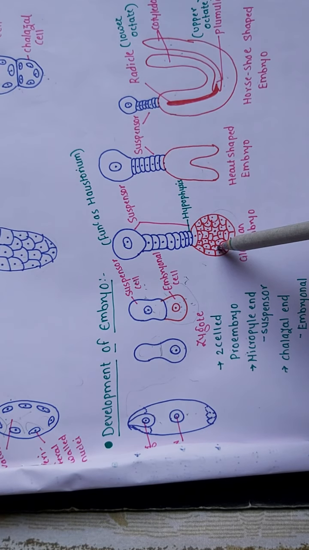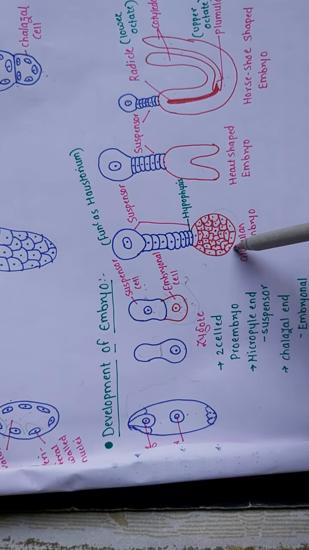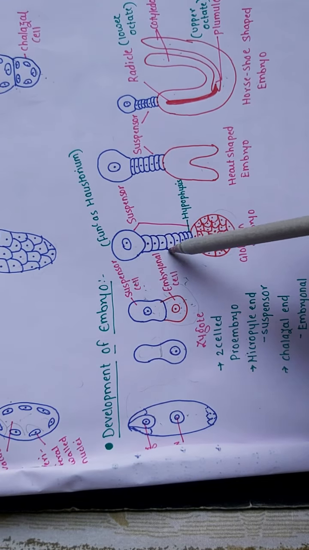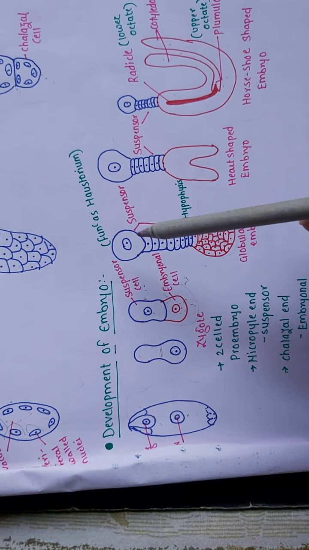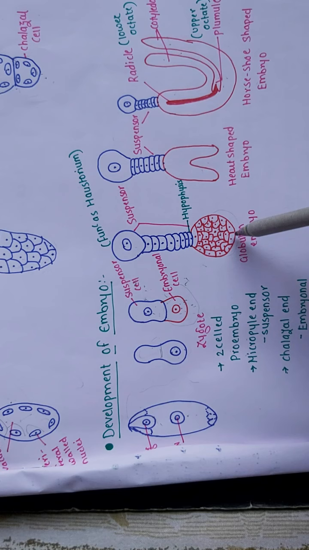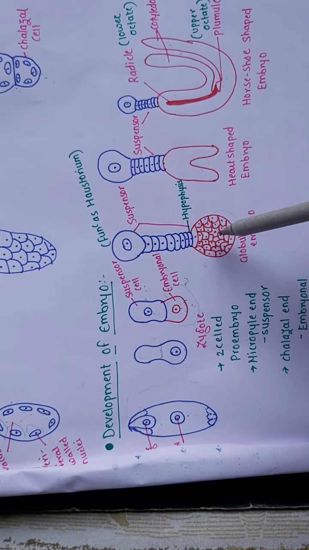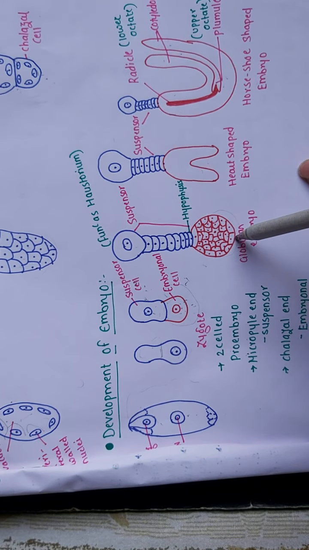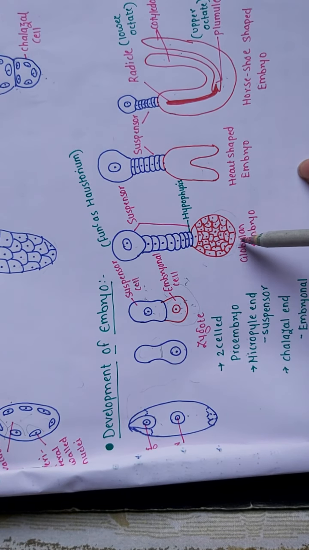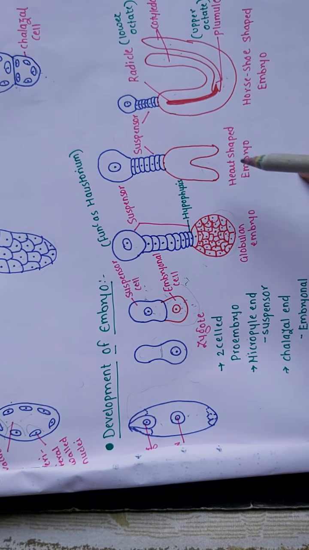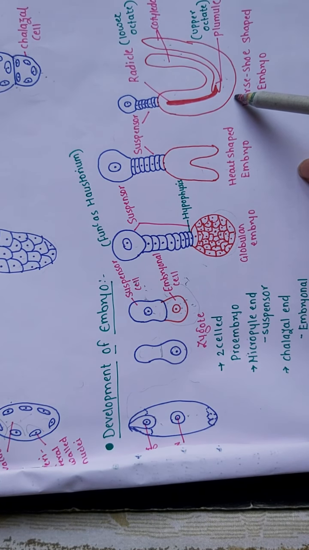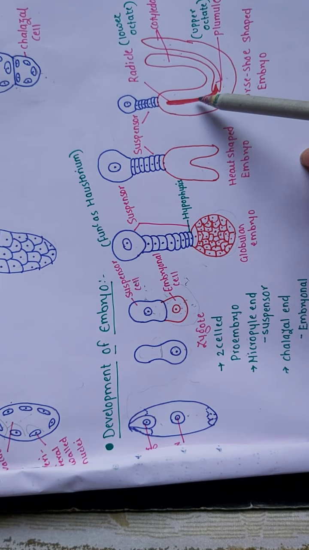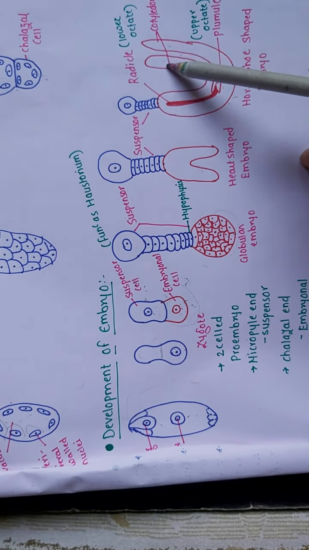It shows different mitotic divisions, and it will form a mass of cells. Simultaneously the suspensor cells also divide into many cells, so that they can push this mass of cells towards the endosperm, so that it will get proper nutrition. After reaching proper nutrition, it will form the heart-shaped embryo and ultimately the horseshoe-shaped embryo. In that it will form the plumule, radicle, as well as two cotyledons.